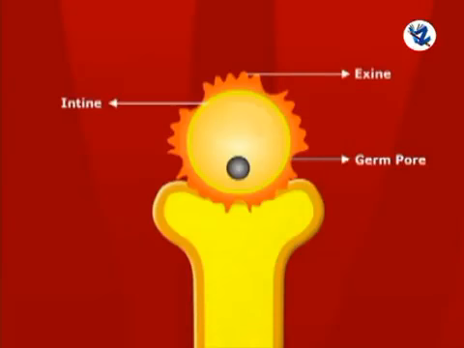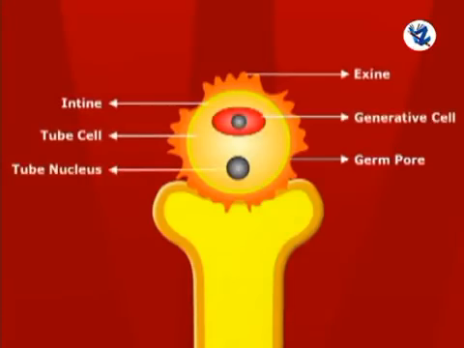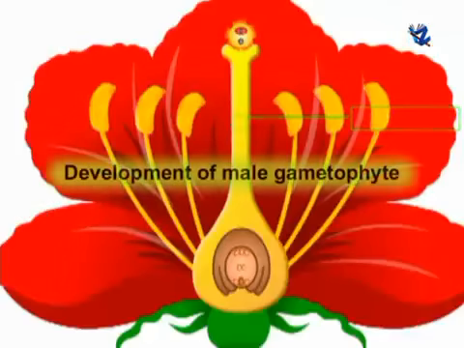Initially, the pollen grain is unicellular and uninucleate, but at maturity it divides by mitosis to form 2 haploid cells. The larger cell is called the tube cell, which has a tube nucleus, and the smaller is the generative cell, which has a generative nucleus. The generative nucleus eventually divides mitotically to form 2 non-motile male gametes.